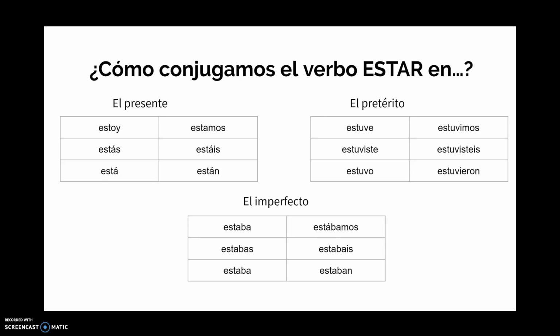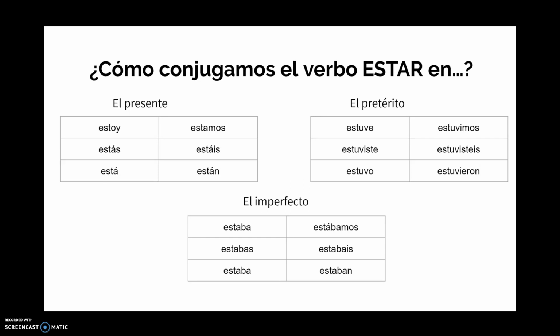En el pretérito, for things that happen once, we don't often use estar en el pretérito, or ser that often. Ser more often than estar, but really not estar all that often. Yo estuve, I was. Tú estuviste, you were. Él, ella, usted estuvo, he or she was or you were. Nosotros estuvimos, we were. Vosotros estuvisteis, you all were. And ellos or ustedes estuvieron, they were or you all were. And once again, remember that the vosotros form is only used in Spain.